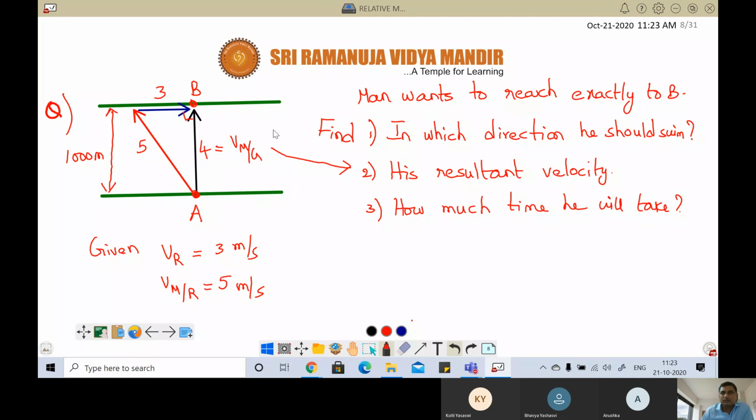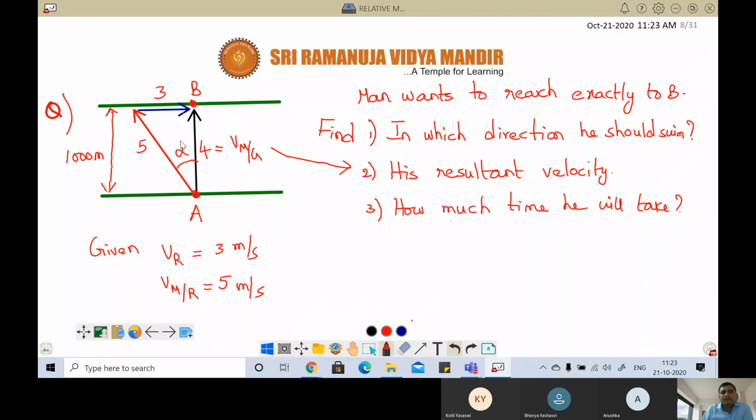That's all. Okay, so now in which direction should you swim? Basically you have to calculate this entire angle theta. The simplest way is, in this right angle triangle, I can easily calculate this angle.